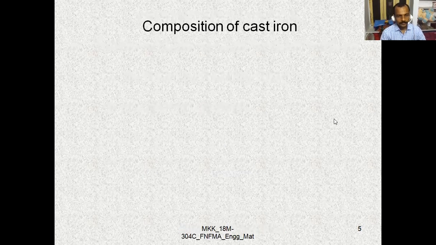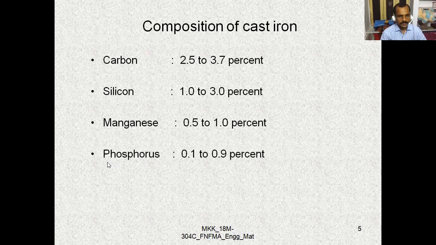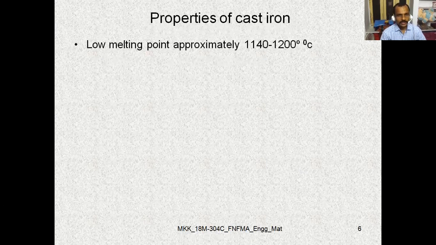So let us see the composition of cast iron first. Composition of the carbon is 2.5 to 3.7 percentage. Coming to the silicon, it is 1 to 3 percentage, and the manganese 0.5 to 1 percentage. Phosphorus is 0.1 to 0.9 percentage. Sulfur is 0.07 to 0.1 percentage. The other factor is low melting point, approximately 1140 to 1200 degrees centigrade.